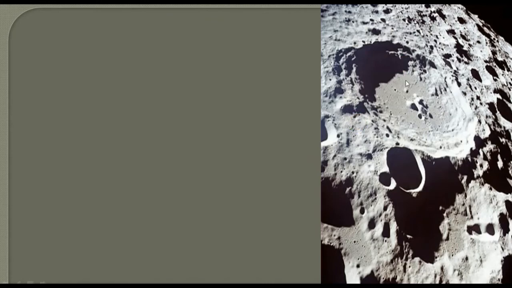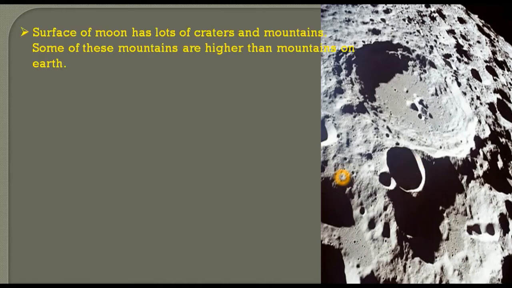Now, if you look at this picture, this is the picture of the Moon. This is the surface of the Moon. So basically, the Moon is a huge ball of rocks. The Moon's surface is covered with hard and loose dirt. There are many craters of different sizes on the surface of the Moon. You can see here, these are the craters on the surface of the Moon. Craters are like depressions. So the surface of the Moon has a large number of steep and high mountains. It's covered with hard and loose dirt, craters, and mountains.